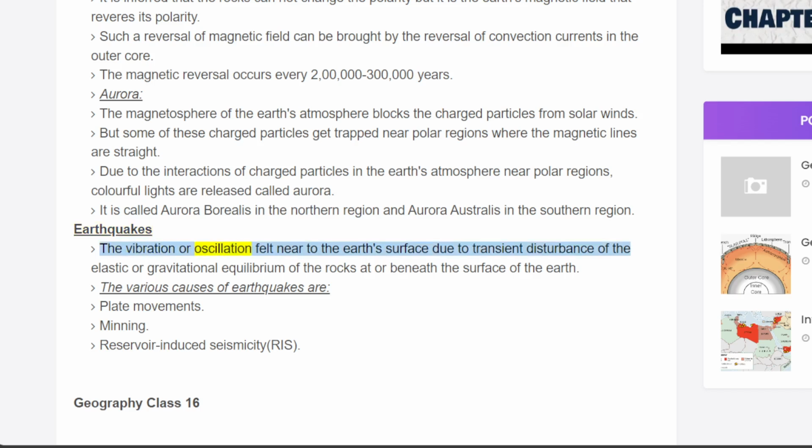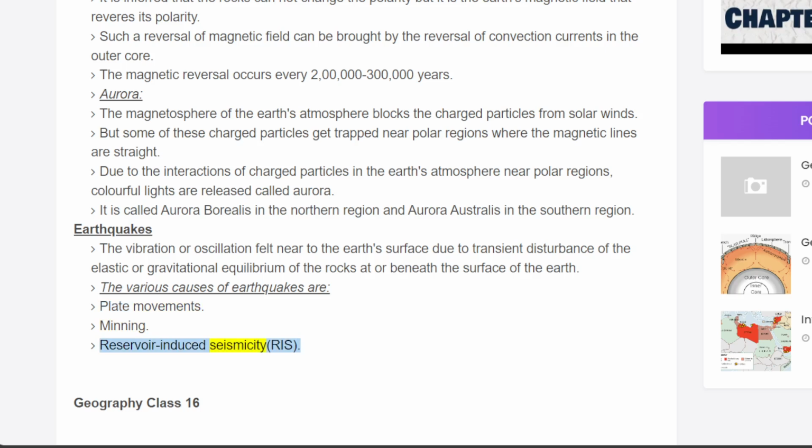An earthquake is the vibration or oscillation felt near the Earth's surface due to a transient disturbance of the elastic or gravitational equilibrium of the rocks at or beneath the surface of the Earth. The various causes of earthquakes are plate movements, mining,